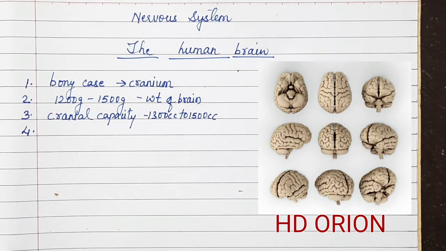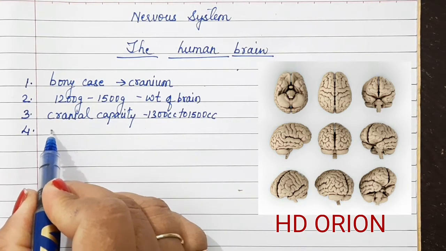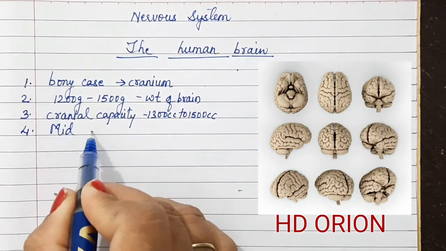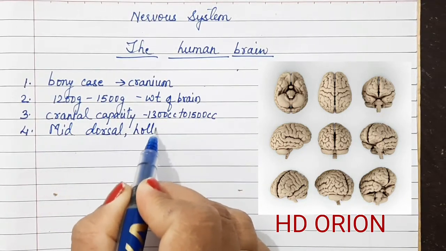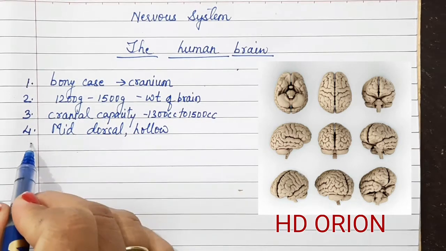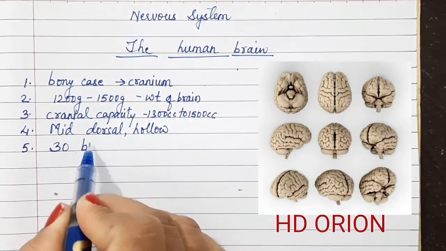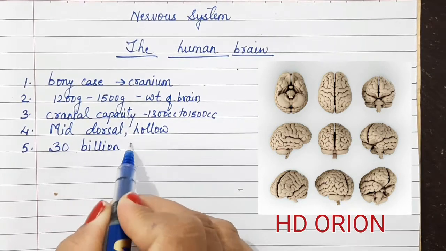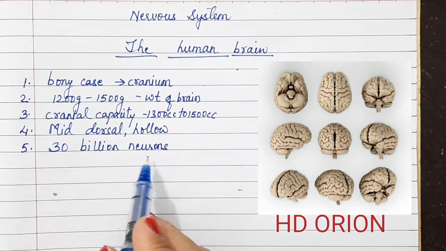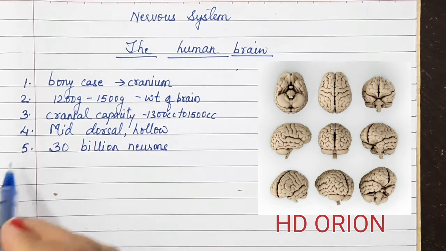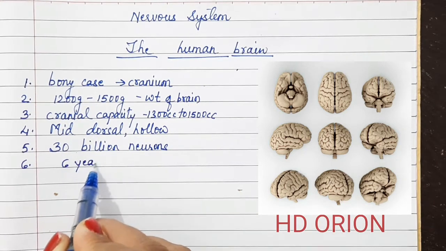The human brain is actually hollow. It is present in the center of the body. So the position is mid dorsal and it is hollow. And what is it made up of? It is made up of billions of neurons. It is almost made up of 30 billion neurons, and these neurons, we know, do not divide. So the brain constitutes almost this much number of neurons, and much of the brain develops by 6 years of age.